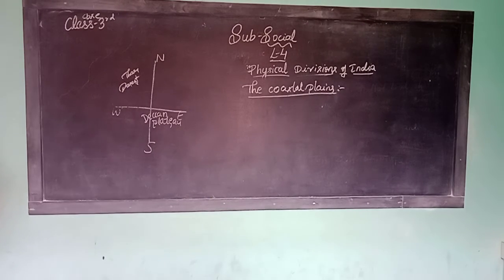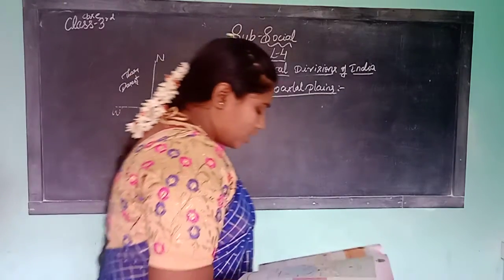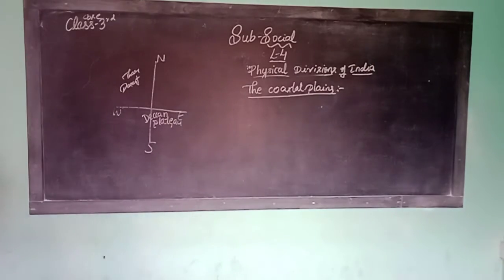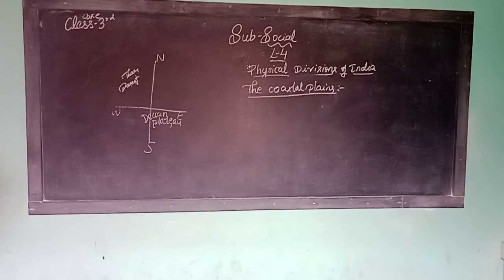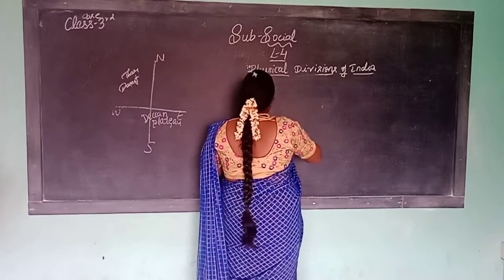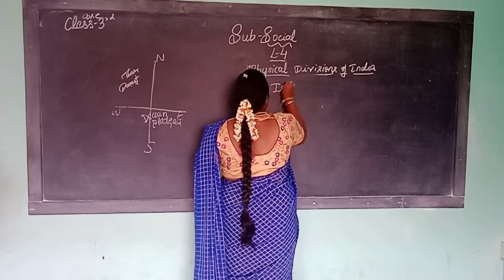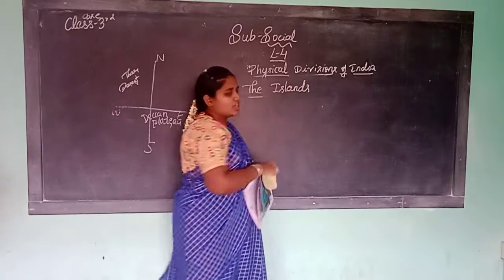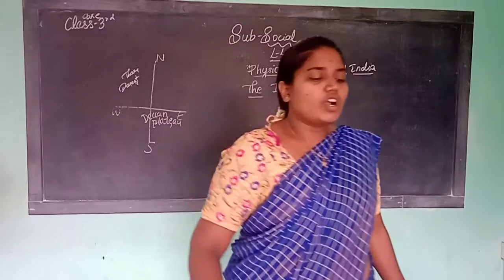What do islands mean? An island is a piece of land that is surrounded by water on all sides. So what does island mean?